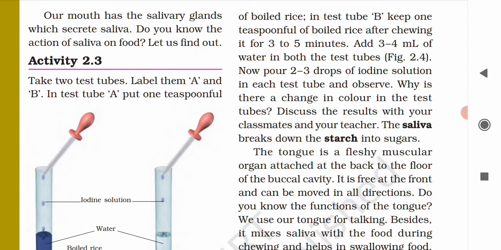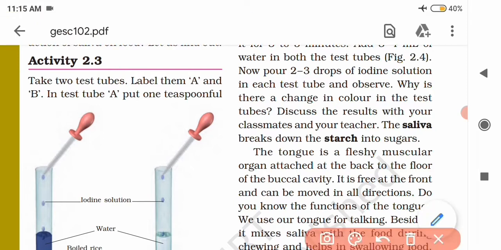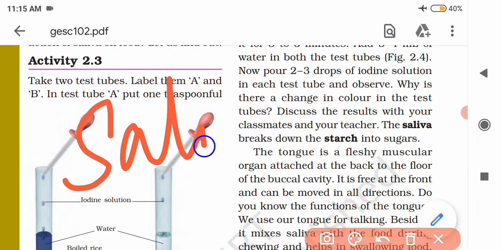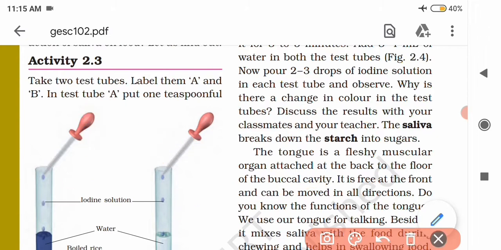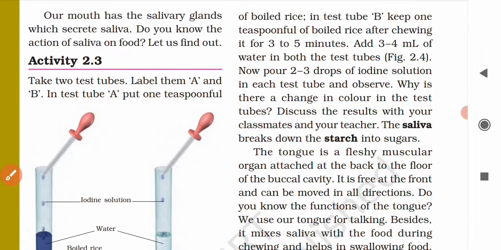Now the salivary glands secrete, or say release, or say produce, a watery liquid which is called saliva. S-A-L-I-V-A. Now what is this saliva? What is the function of saliva actually? So saliva is a digestive juice.